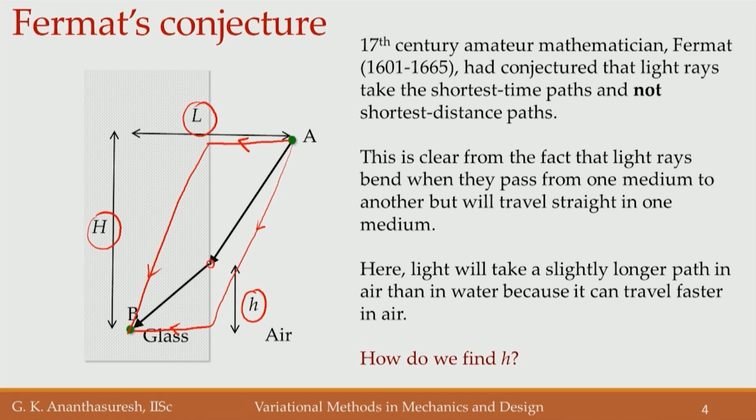Once we know that h, this point gets located, then we know A to, let us say, this intermediate point C and then C to B, and that will be very clear. So, we have to know this h. How do you find that h? In order to find h, we can pose it as an optimization problem to minimize the time taken from A to C plus the time taken to go from C to B. The total time will be minimized with respect to h and we get the answer.